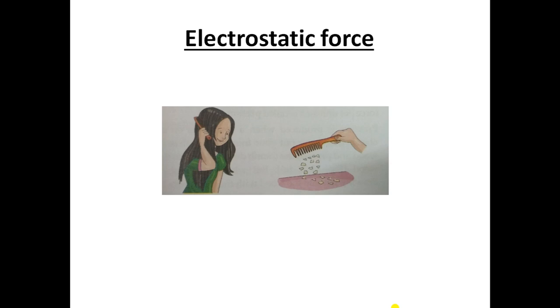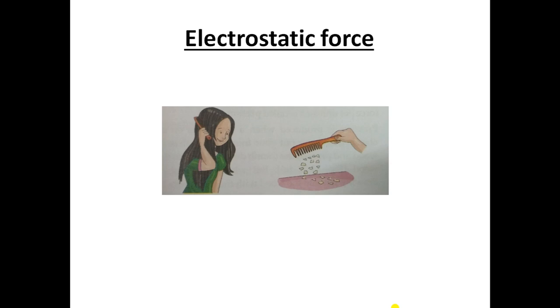So what is this? In this you are able to see we have a plastic comb and small bits of paper, okay. When you bring a plastic comb close to a heap of small pieces of paper, nothing extraordinary will happen. The magic takes place when you rub the plastic comb several times in dry hair. It should not be oily hair, so your hair should be dry, okay.